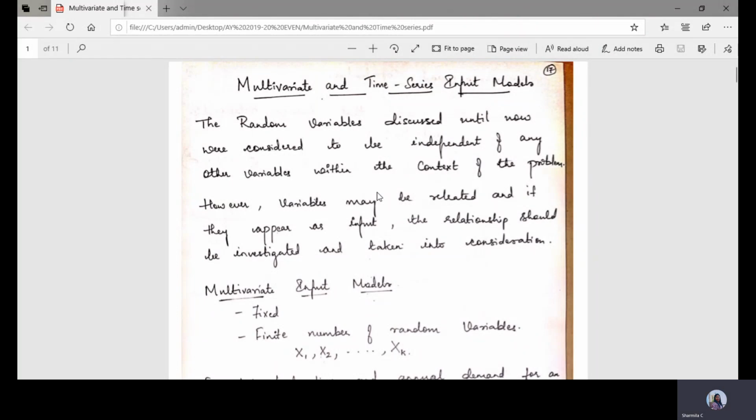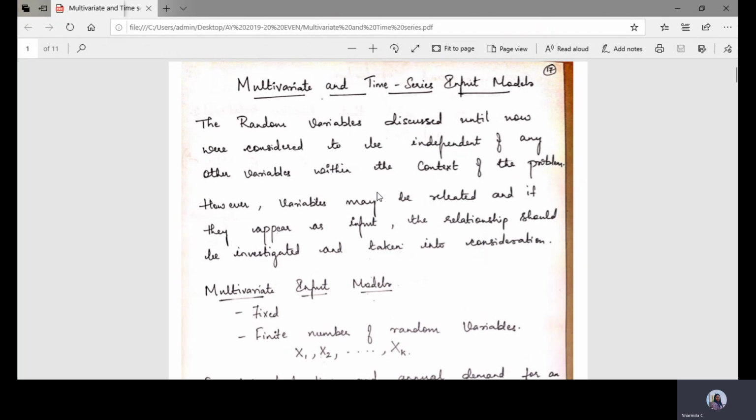Random variables discussed till now are independent of any other variables. Whereas, whenever we consider two random variables, those two random variables may be related in one or the other way. That is, one random variable may be dependent on the other random variable. Independence is one of the important properties of a random variable or random number.